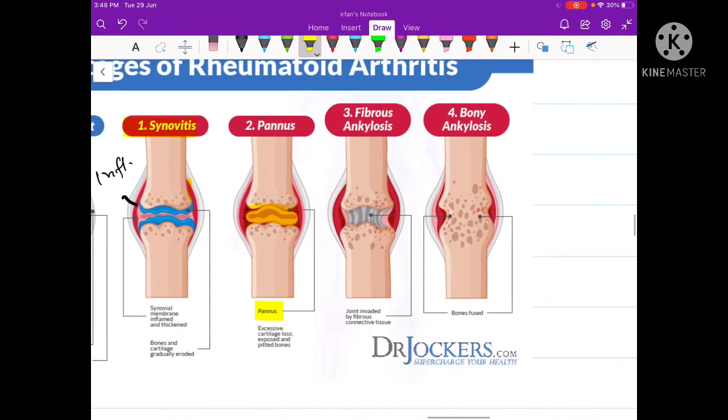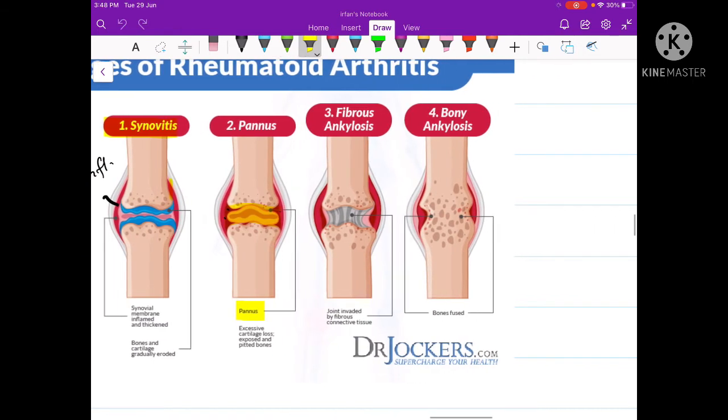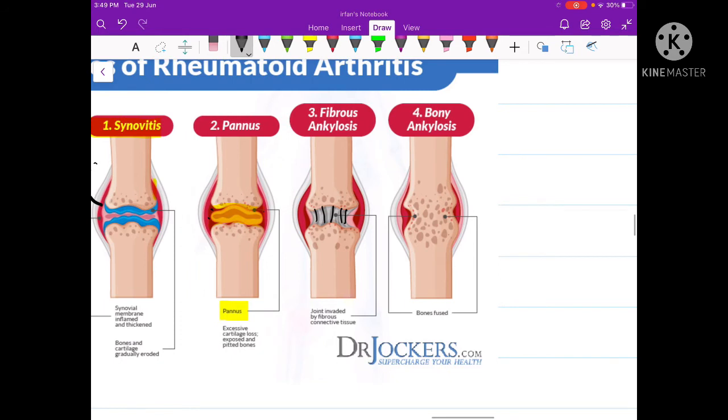In the third stage of the disease, there is further progression of the disease. This time, the joint is invaded by fibrous connective tissue. So the joint between the two bones is now invaded by the fibrous tissue. At this stage, there is continuous inflammation of the synovial membrane, and because of the invasion of the fibrous connective tissue, the joint now becomes immobile. At the final stage, there is ossification of the fibrous connective tissue. The ossification results in complete merging of the two bones, making the joint completely immovable.